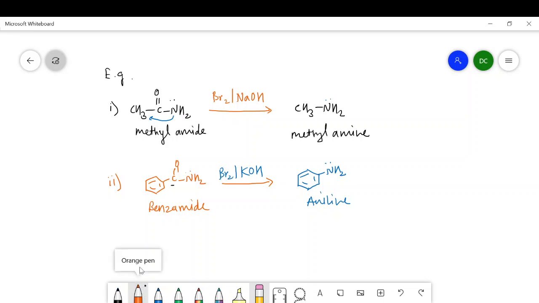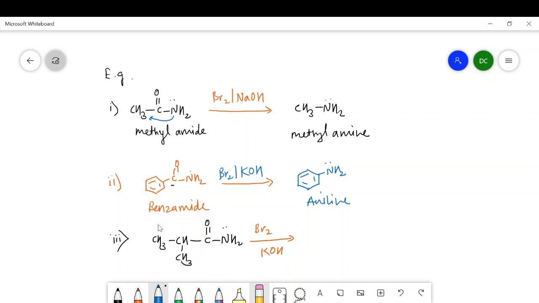Now we will take another example in which the structure of the compound is CH3 CH CH3 CO NH2. Here I will write Br2 and KOH.